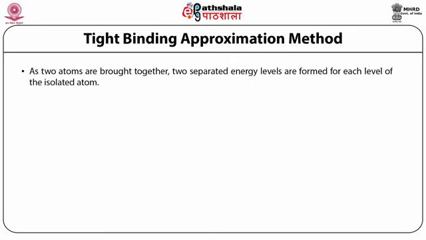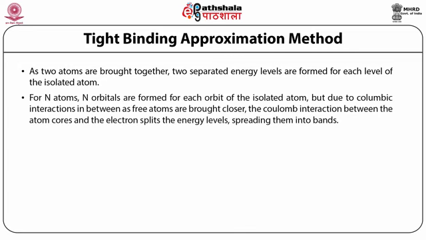As two atoms are brought together, two separated energy levels are formed for each level of the isolated atom. For N atoms, N orbitals are formed for each orbit of the isolated atom. Due to Coulombic interaction, as free atoms are brought closer, the Coulomb interaction between atom cores and electrons splits the energy level, spreading them into bands.